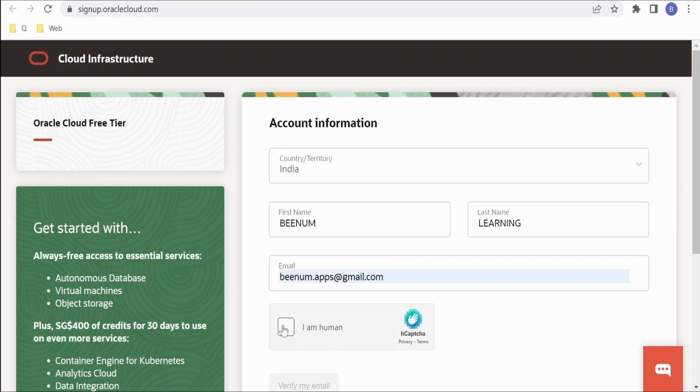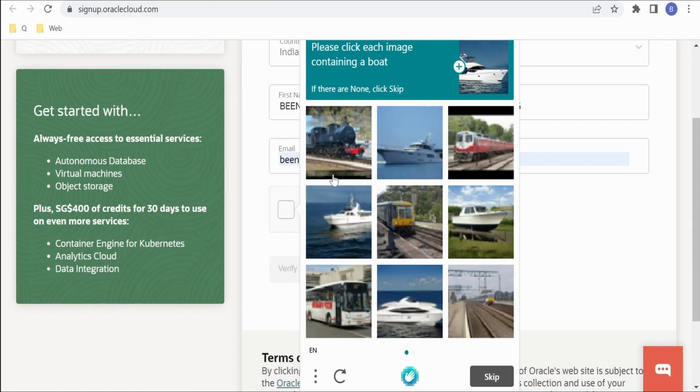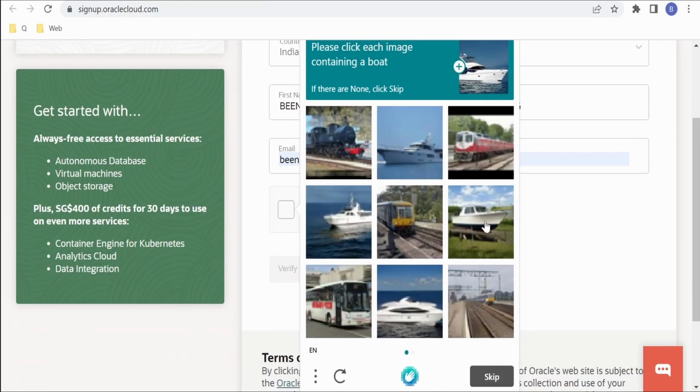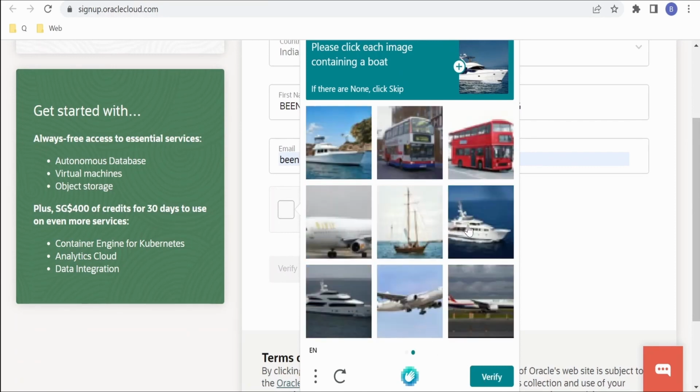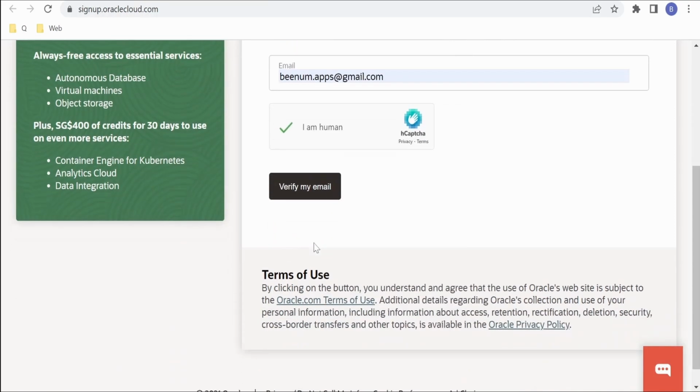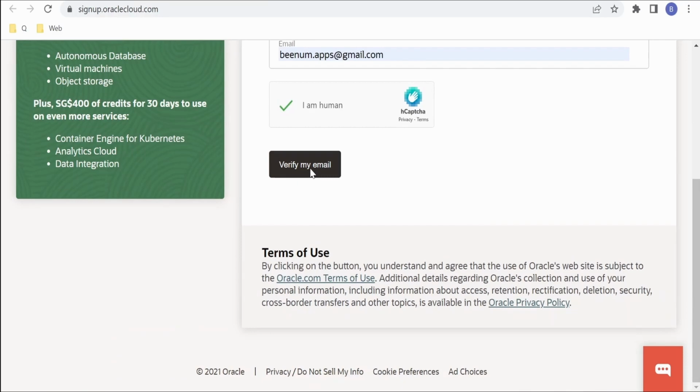Then we have to click on I am human. It will ask a question like please click each image containing a boat. I'm selecting the pictures where there is a boat. There are 3 pictures. Click on next. Here there is a boat. Click on verify. It has verified that we are a human. Then we can click on verify my email.